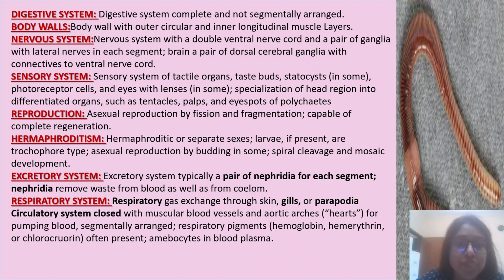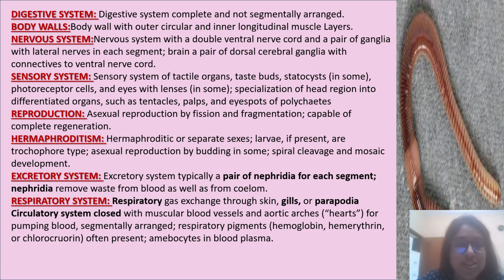Brain: a pair of dorsal cerebral ganglia with connectives to the ventral nerve cords. Next, sensory system: tactile organs, taste buds, statocysts, and photoreceptor cells and eyes with lenses. Specialization of head region into differentiated organs such as tentacles, palps, and eye spots of polychaetes.